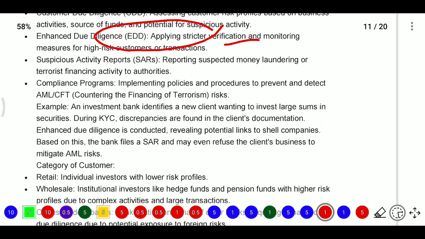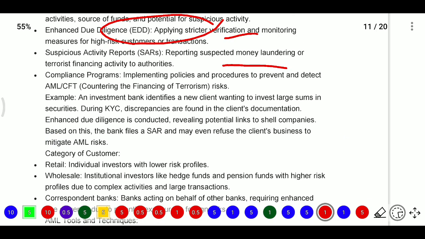Next, suspicious activity report. The SAR report will report suspected money laundering or terrorist financing activity to authorities. So when money is deposited or transferred from another person, there may be suspicion about that money. Next, compliance programs. Here, implementing policies and procedures to prevent and detect AML, anti money laundering, or CFT, that is countering the financing of terrorism, risk.